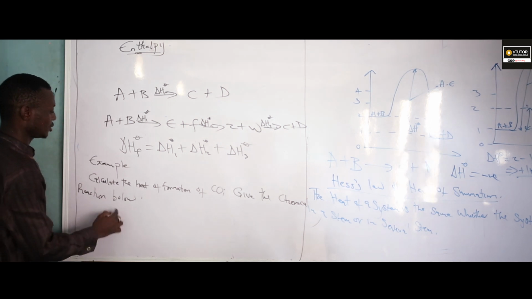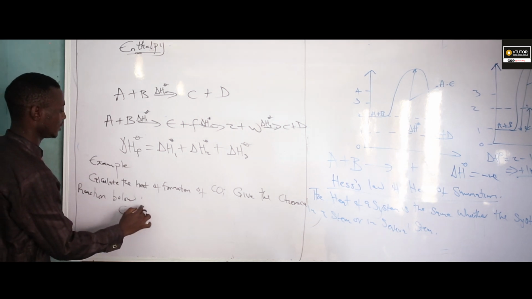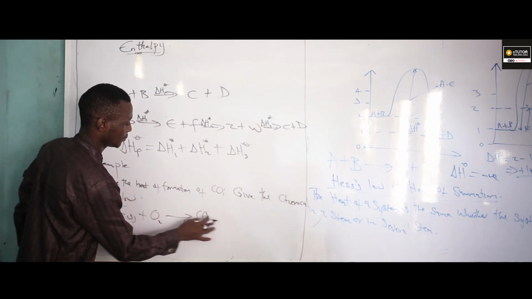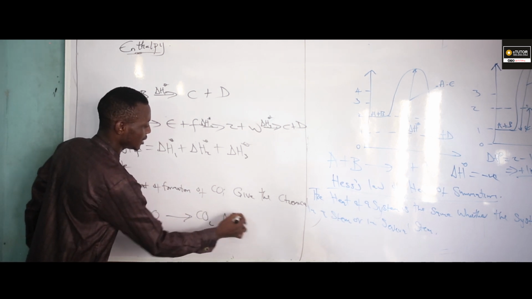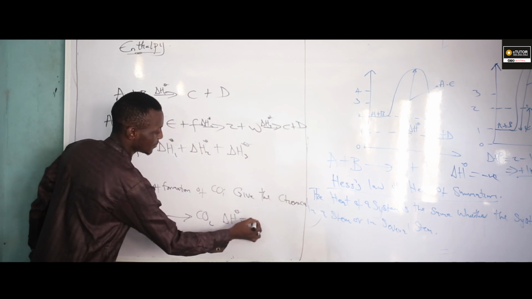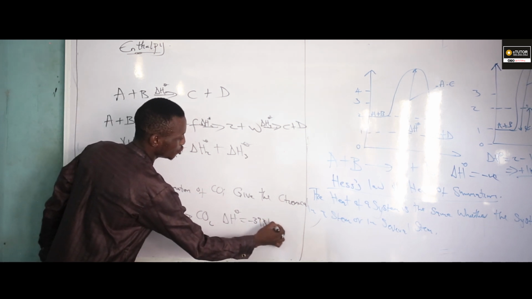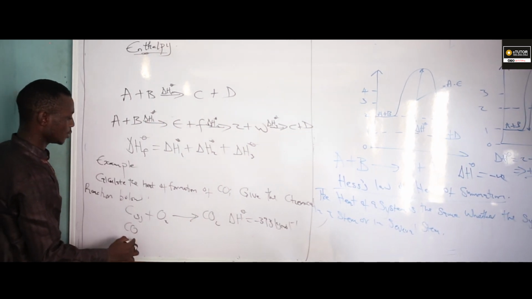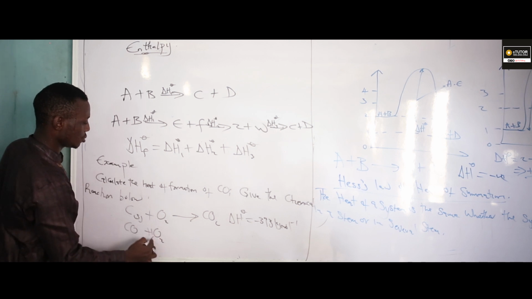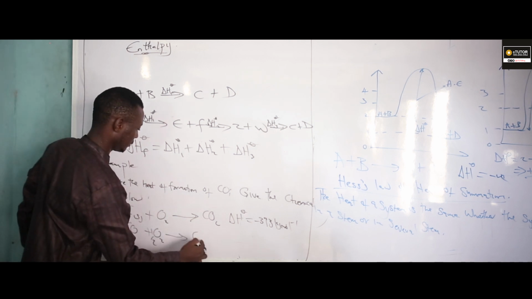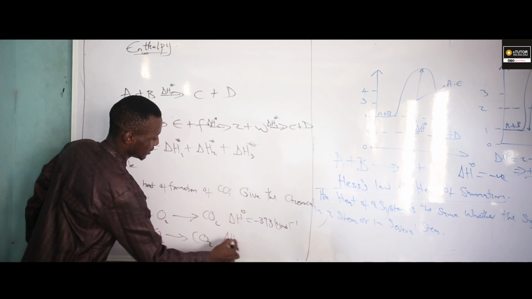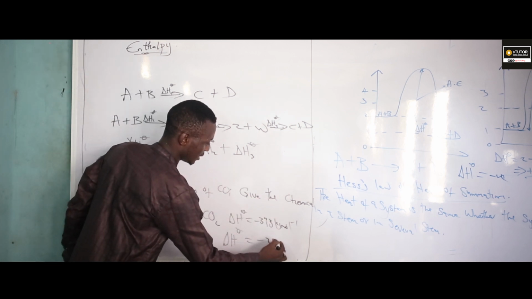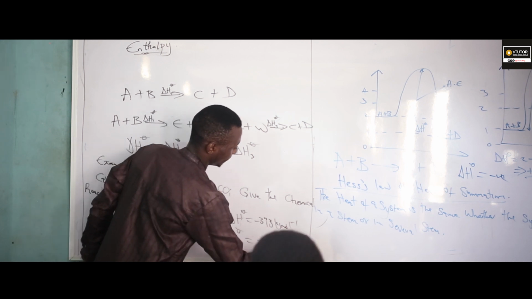So I have the first reaction, which is C solid, that means carbon, and oxygen to form CO2. My delta H for this reaction is minus 393 kilojoule per mole. I also have my CO plus O2 half to give me CO2. Delta H for this is minus 285 kilojoule per mole.